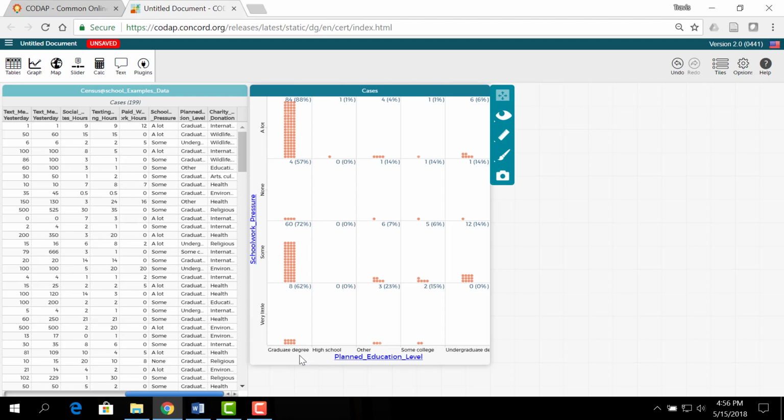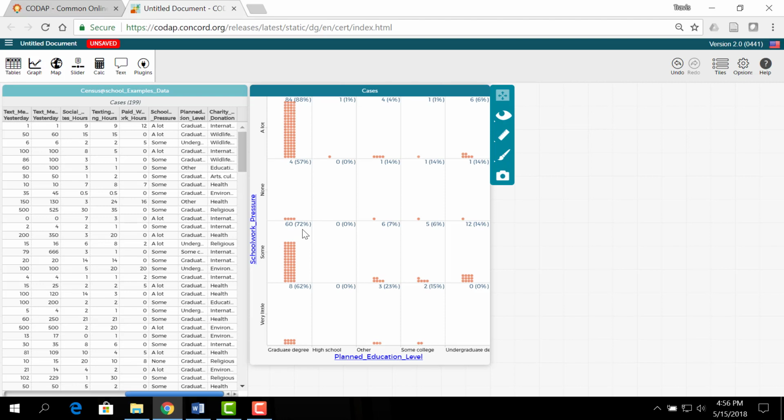If we look at it in terms of our sample here, what we're really comparing is this 88% of students that reported a lot of pressure from their schoolwork and plan to attain a graduate degree, compared to the 72% of students that reported some pressure from schoolwork and plan on attaining a graduate degree.